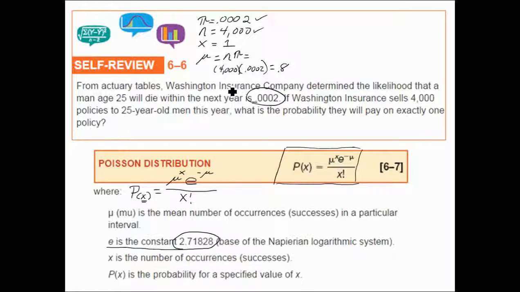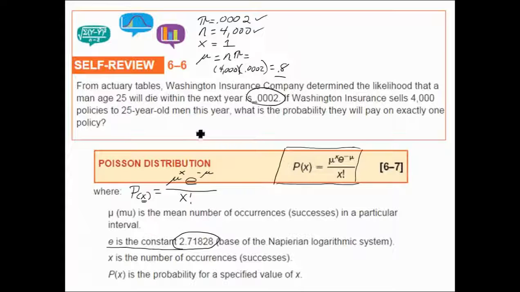Remember that the mu in a binomial, or in a Poisson now, is the expected value, or what we would expect to happen. In this particular problem, we would expect 0.8 of a man to die within the next year. So this company would pay on 0.8 of a policy.